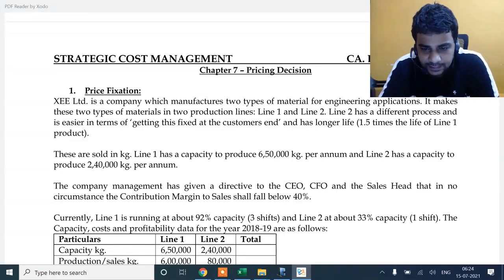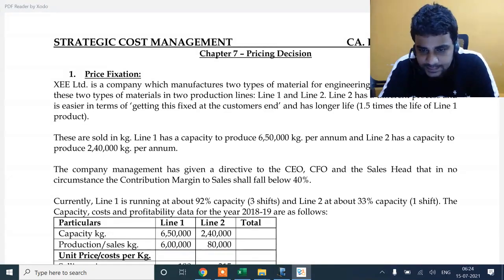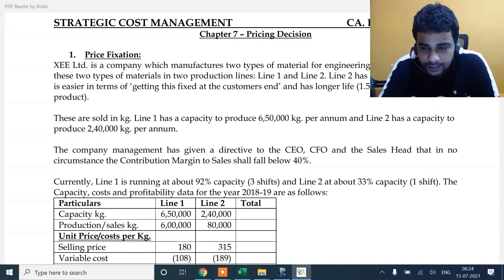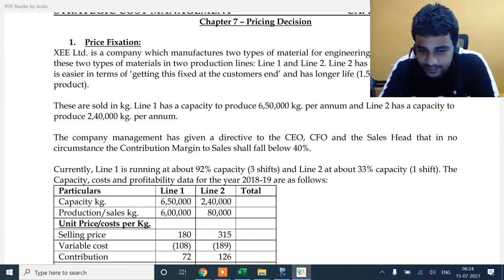Okay, I'll start explaining this. The question has given that there are two products, one made from line 1 and one from line 2. Line 1 is almost fully utilized, 92%, running at 3 shifts. Line 2 I'm running at 1 shift. I can add 2 more shifts if needed.